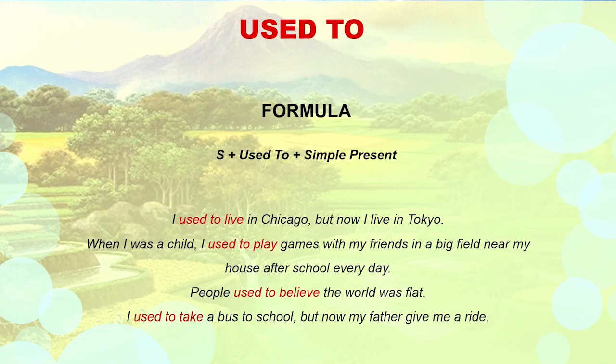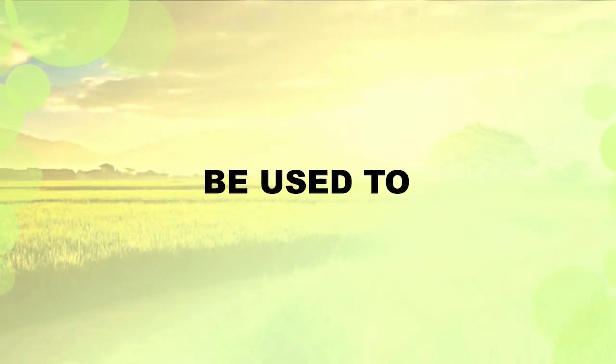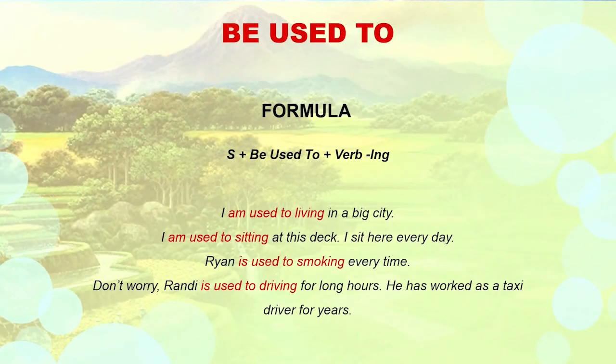When I was a child, I used to play games with my friends in the big field near my house after school every day. People used to believe the world was flat. I used to take a bus to school, but now my father gives me a ride. Next, be used to. Be used to is followed by the -ing form of a verb, or a gerund. For the formula: subject plus be used to plus verb-ing.